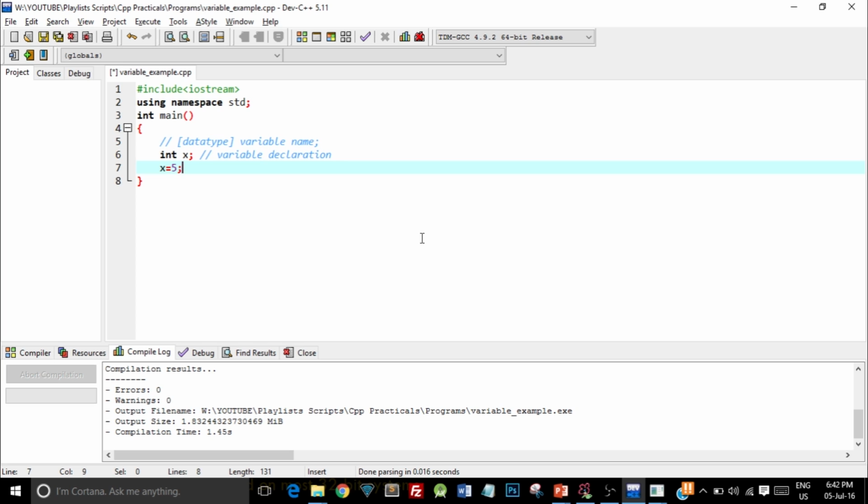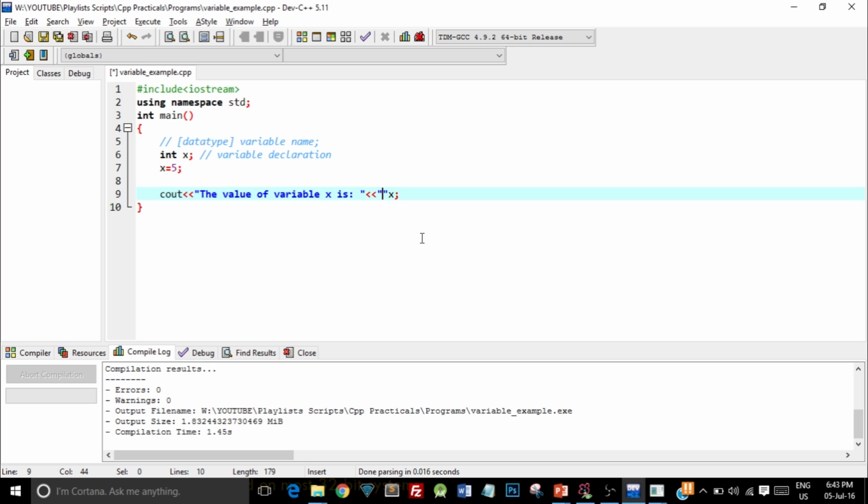Now what I'll do is I'll try to print this value on the command prompt. So I write cout, which is the object that performs output. So let me just print out the variable value on the command prompt. So I write cout, then an insertion operator, and in double quotes I'll write the value of variable x is, and in order to print the value of x, we again write an insertion operator and we write down x without the double quotes.